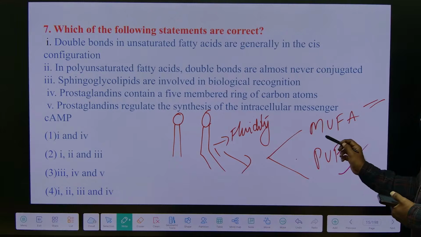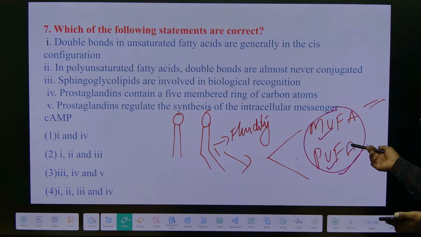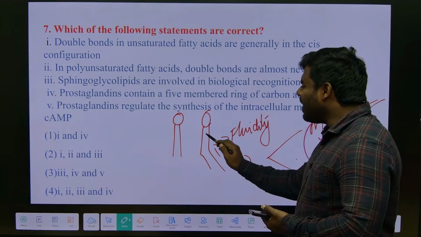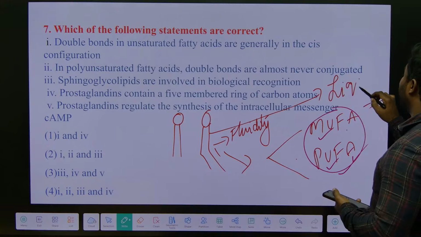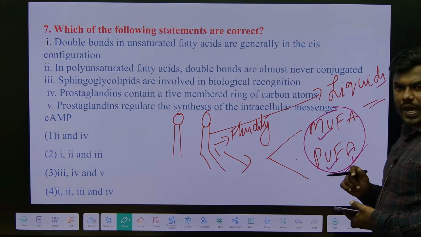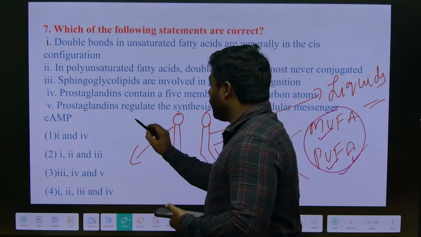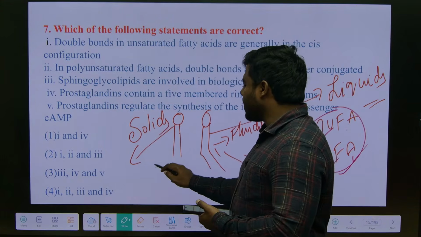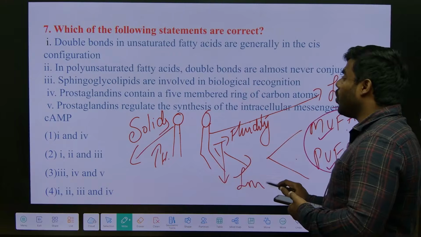If an oil or a fatty acid contains more MUFA and PUFA, that indicates they are extremely healthy. Nowadays, the vegetable oils that we get generally contain more MUFA and PUFA only. And the second point, all unsaturated fatty acids at room temperature act as liquids, which are our vegetable oils. If you look at saturated fatty acids, almost every single saturated fatty acid at room temperature acts like what? Solids. So definitely saturated fatty acids have a high melting point, is it? Whereas unsaturated fatty acids have a low melting point.